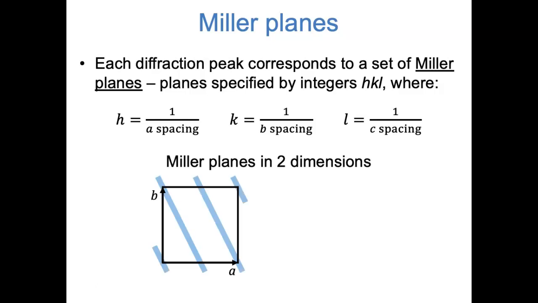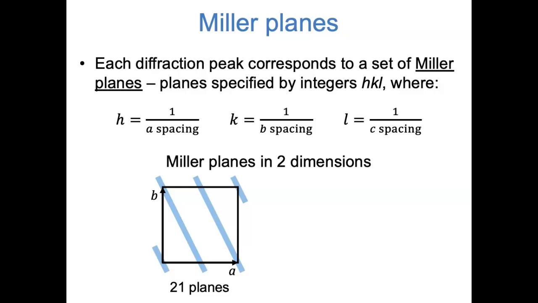Here's a picture of a set of Miller planes in a 2-dimensional square unit cell defined by vectors a and b. To figure out the Miller indices of this set of planes, we need to think about the spacing between the planes. In the a direction, these planes are spaced by half the unit cell edge length. The reciprocal of 1/2 is 2, so the first Miller index is 2. In the b direction, the planes are spaced by 1 unit cell. The reciprocal of 1 is 1, so the second Miller index is 1.